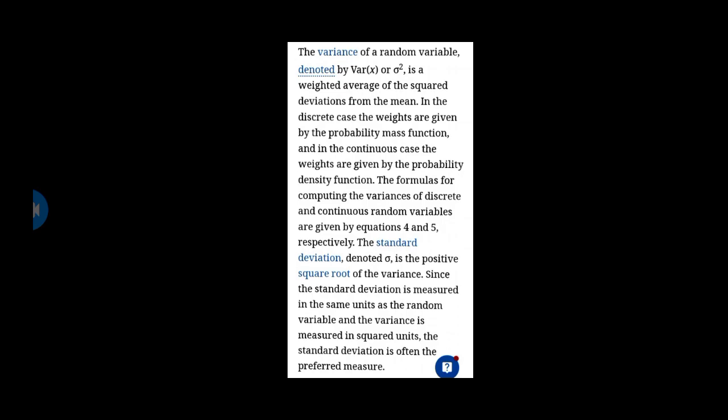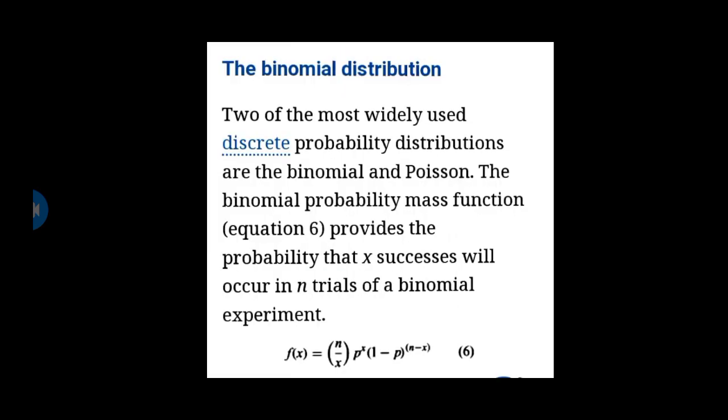The standard deviation, denoted by sigma, is the positive square root of the variance. Since the standard deviation is measured in the same units as the random variable and variance is measured in square units, the standard deviation is often the preferred measure.